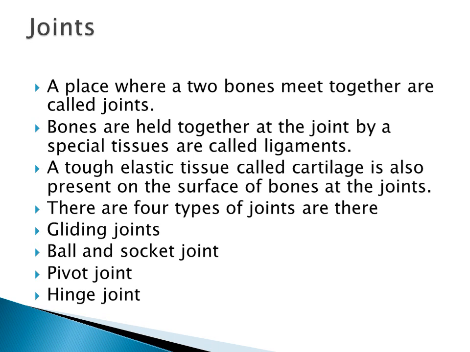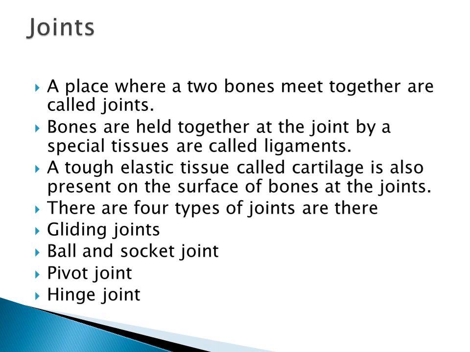So how are the joints held together? By a special type of tissue called ligaments. A tough elastic tissue called cartilage is present on the surface of the bones. So above the surface, it is covered with the elastic tissue called cartilage.